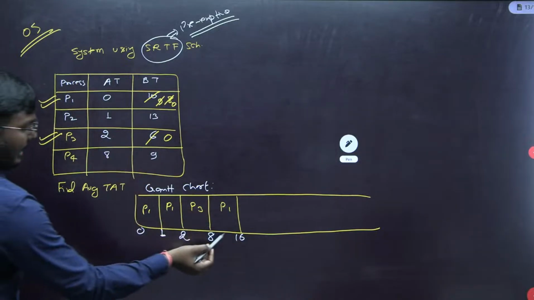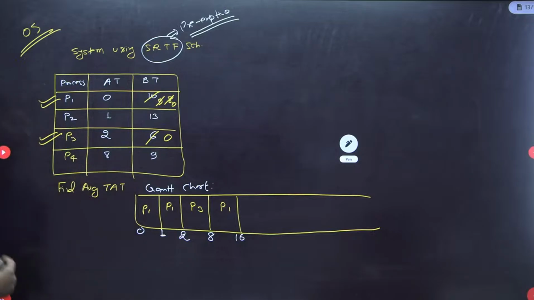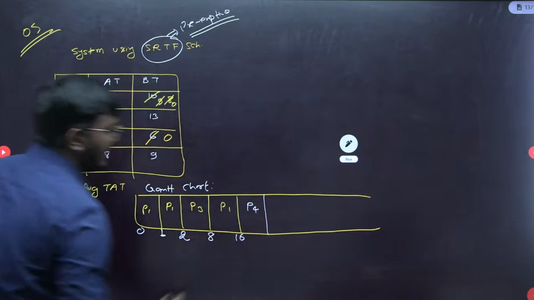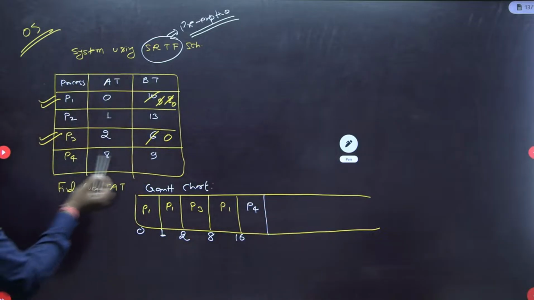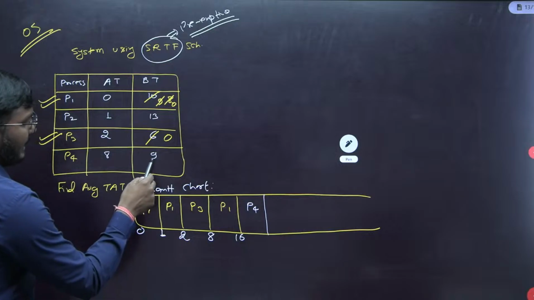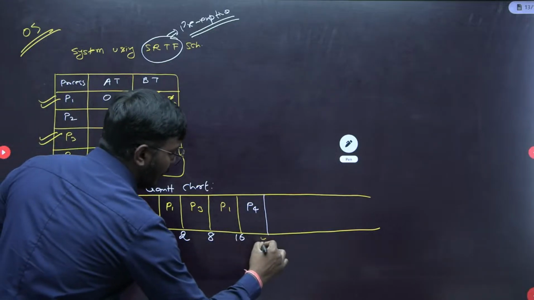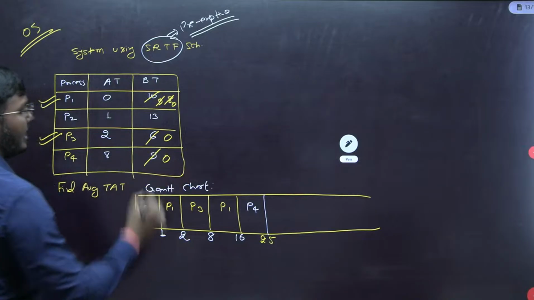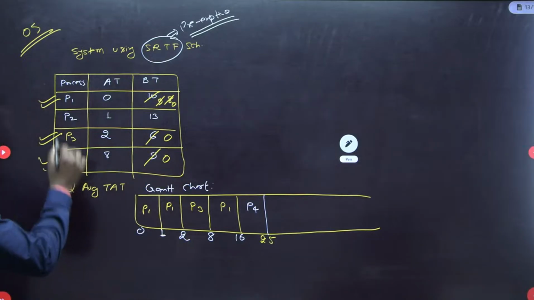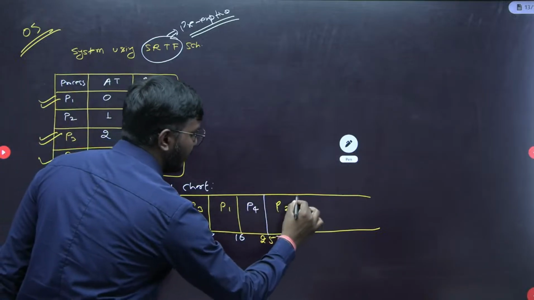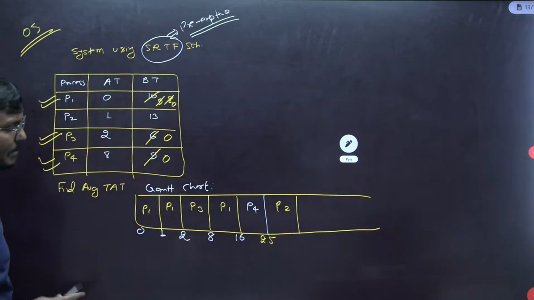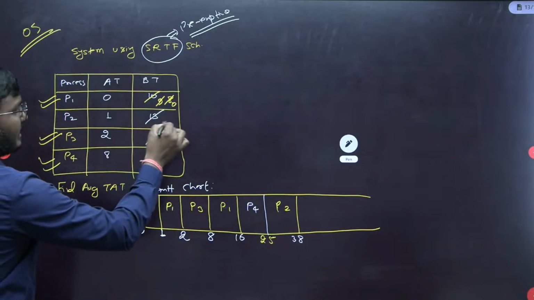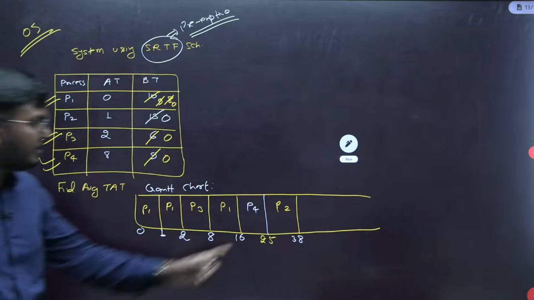Now at time 16 we have 2 processes, P2 and P4. Among P2 and P4, P4 has the lowest remaining burst time, so simply schedule P4 here. P4 will take 9 units, from 16 to 25. At time 25, P4 completes as well, with remaining burst time 0. So what is left is P2. Just schedule P2 here. P2's requirement is 13, so it will complete its execution at 38, with remaining time 0. So at time 38, P2 completes its execution.